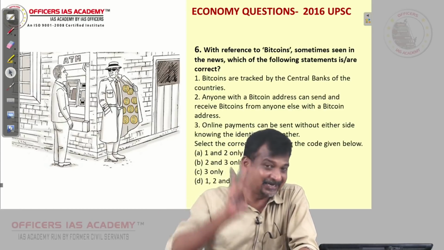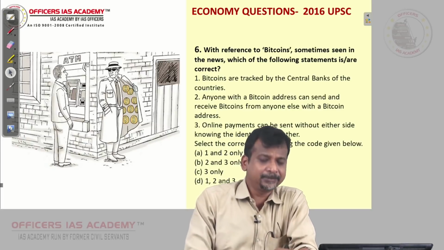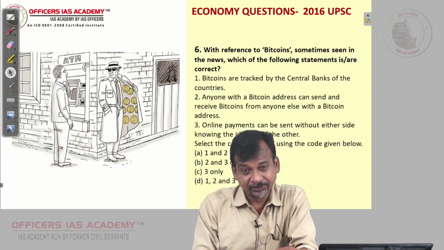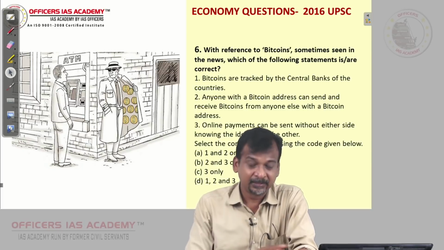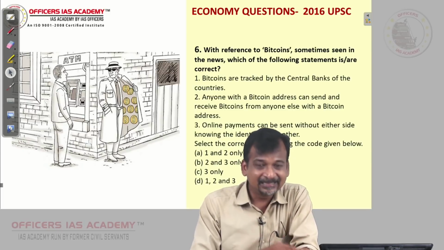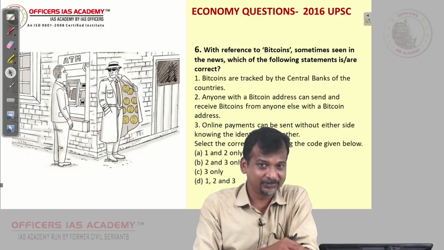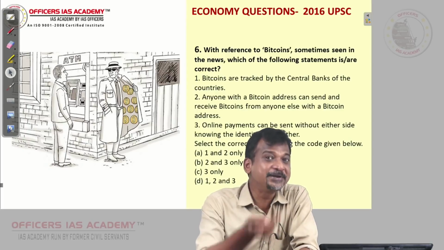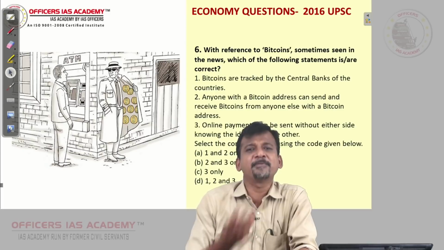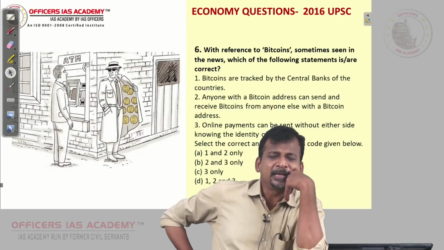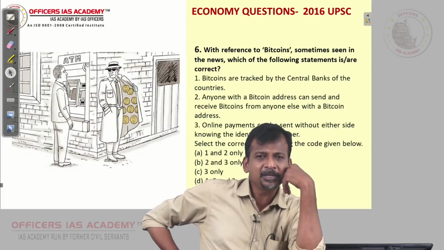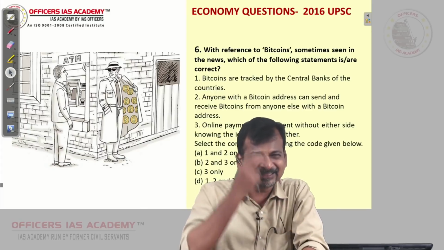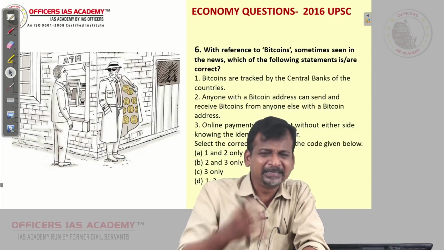Now, initially it started like this. Companies like Microsoft, then Subway, and even Dell, they all started accepting bitcoins. They thought that this bitcoin concept may grow in a big way, the value of bitcoin may go up in a big way. Now, let us assume I am Officer Science Academy, and I am thinking, someone is talking about bitcoins. To get bitcoins, I have to go and solve the puzzle. Then I think, solving puzzle will take a lot of time for me.